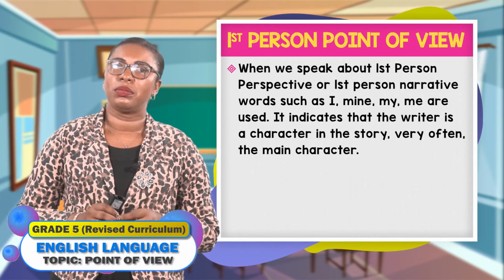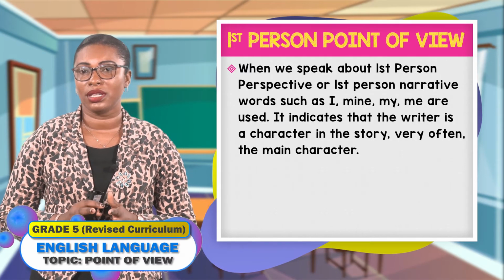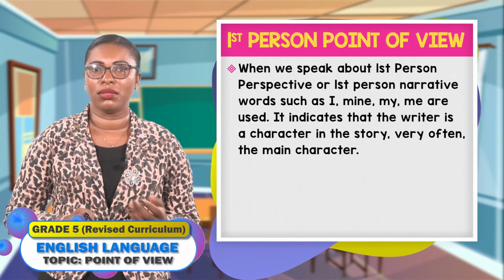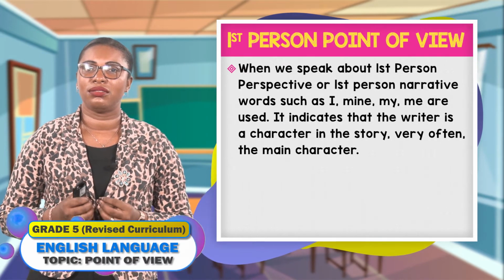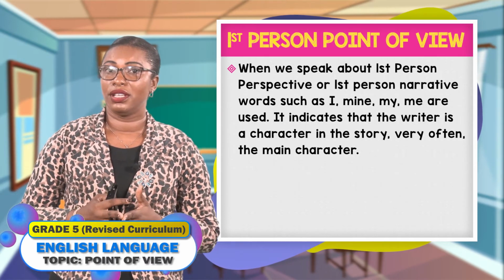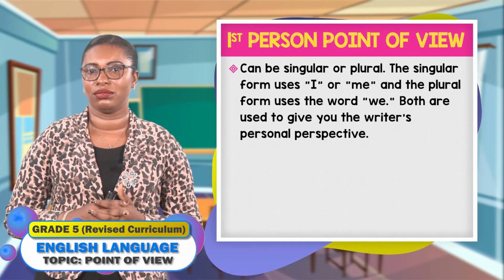When we speak about first-person point of view or first-person perspective, words such as I, mine, my, me are used. It indicates that the writer is a character in the story. And very often, the writer is the main character of the story.